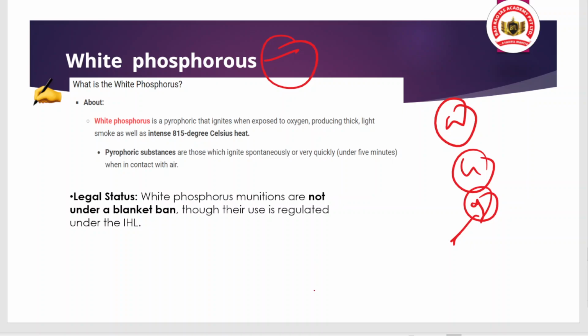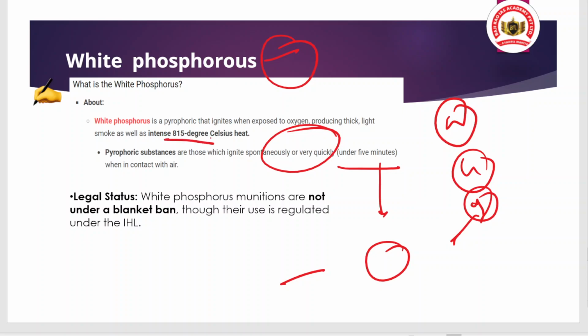And what do you mean by pyrophoric material? These are materials which, when they come into contact with oxygen or air, start igniting spontaneously or very quickly, under 5 minutes. Not only this, when they ignite, their temperature can go up to 815 degrees Celsius. So that's the amount of heat. That's why they can cause huge harm. Along with this, thick light smoke gets released from the white phosphorus.